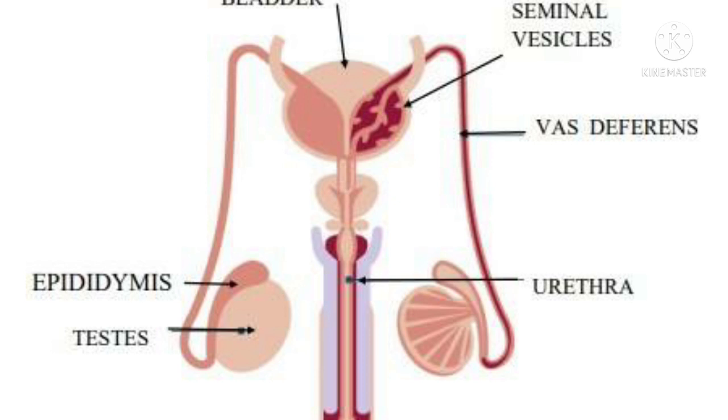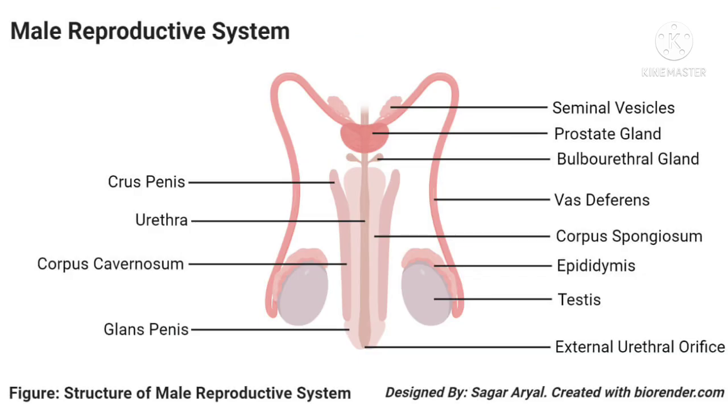The sperm cell has three major parts: the head, the middle piece, and the tail. It looks like a tadpole. It is only one cell, but it has to travel in the female reproductive system to reach the female gamete.